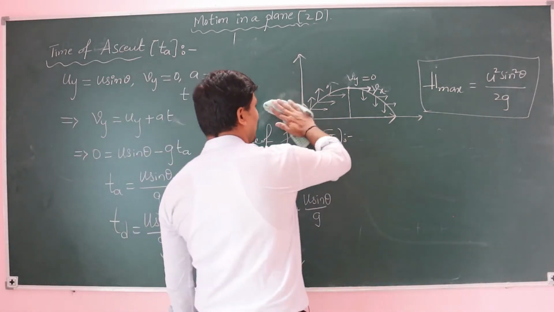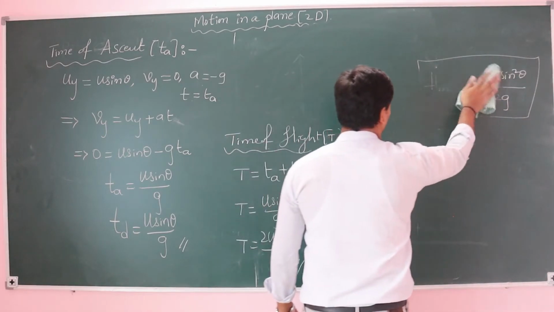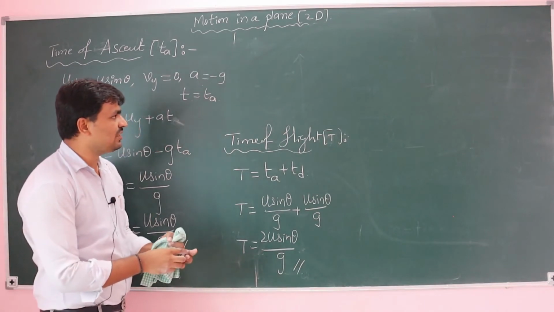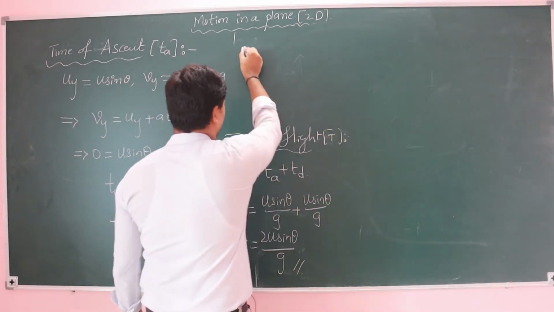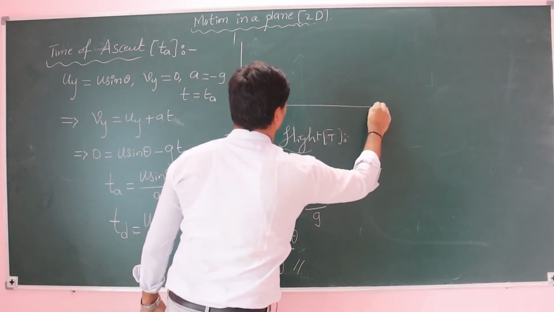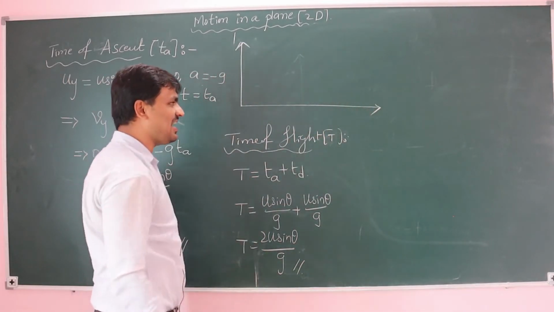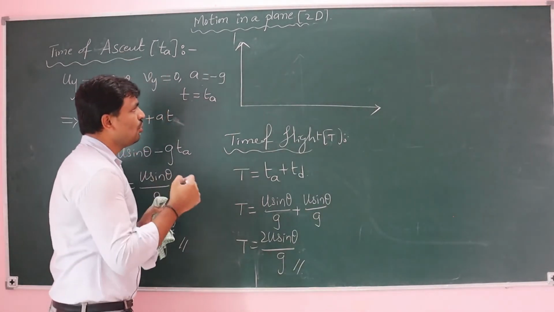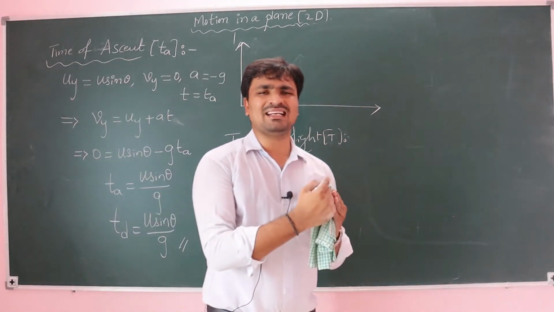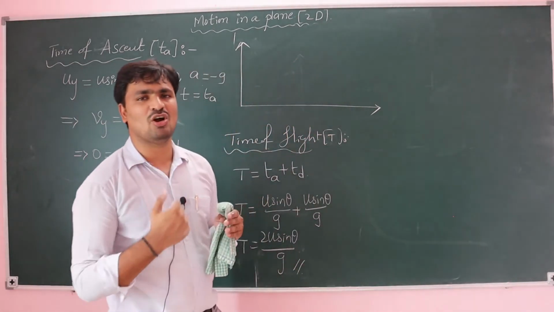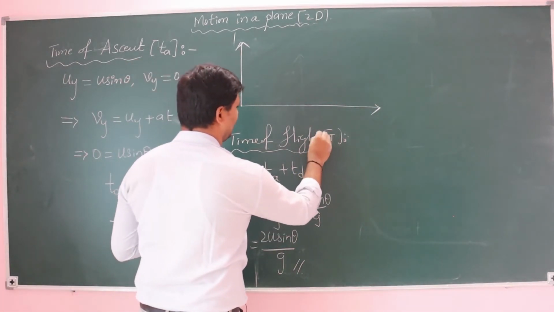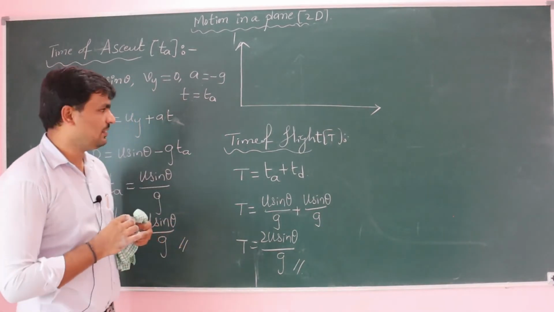That we are named as time of flight. Next I am going to take the maximum range. What is the range? Range is nothing but the horizontal range. The maximum horizontal displacement is called horizontal range.